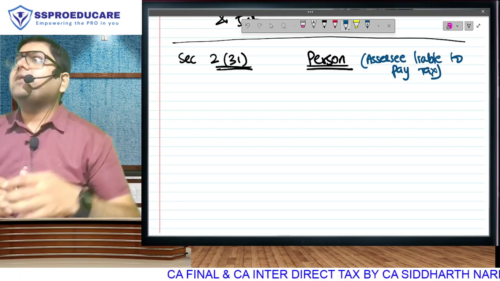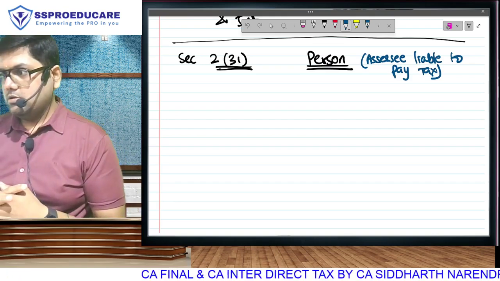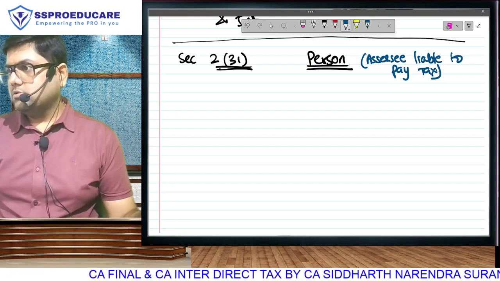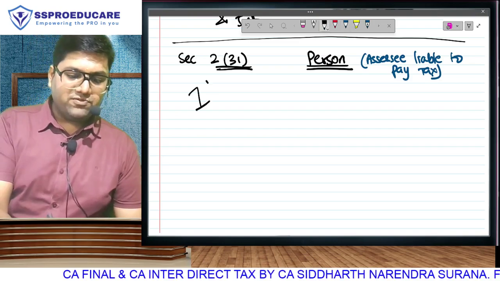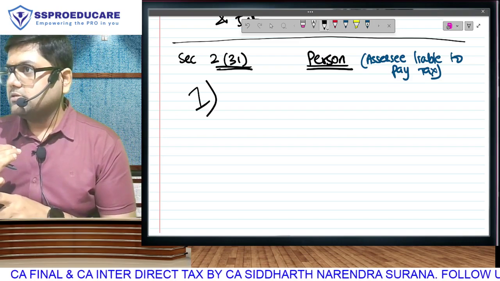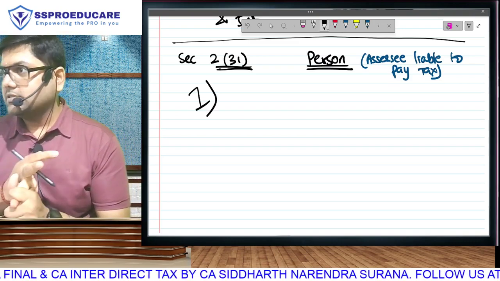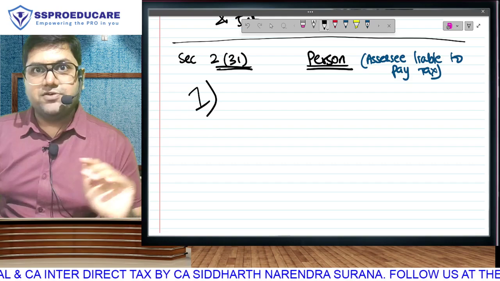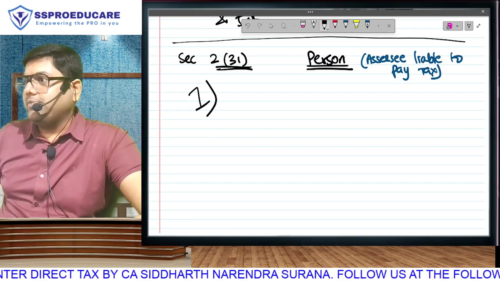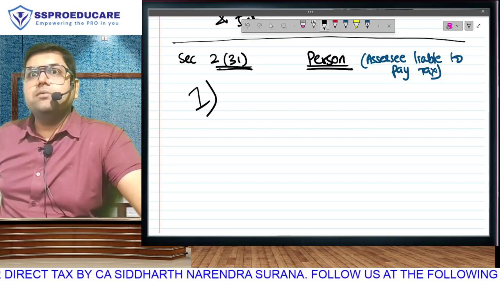So every point that we will do here is on an assumption that you have earned income. For example, you and me both will be covered in the first one. That means, am I a person liable to pay tax? Are you a person liable to pay tax? We will be covered in the first one. But there is one thing common between you and me. Both of us don't have income.